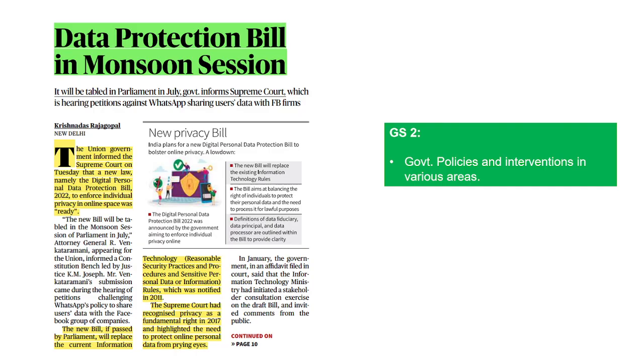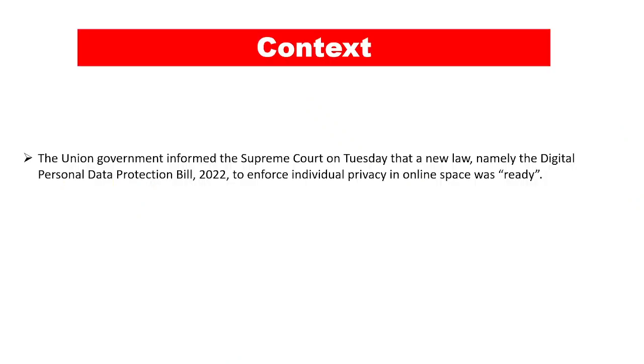Now, the first newspaper article deals with the data protection bill, which is going to be presented in the monsoon session, says the government, in front of the Supreme Court, right? Let's analyze what is going to be there in the new privacy bill. And this article now becomes very important for the GS paper 2, that is government policies and interventions in various areas and issues arising out of their design and implementation, right?